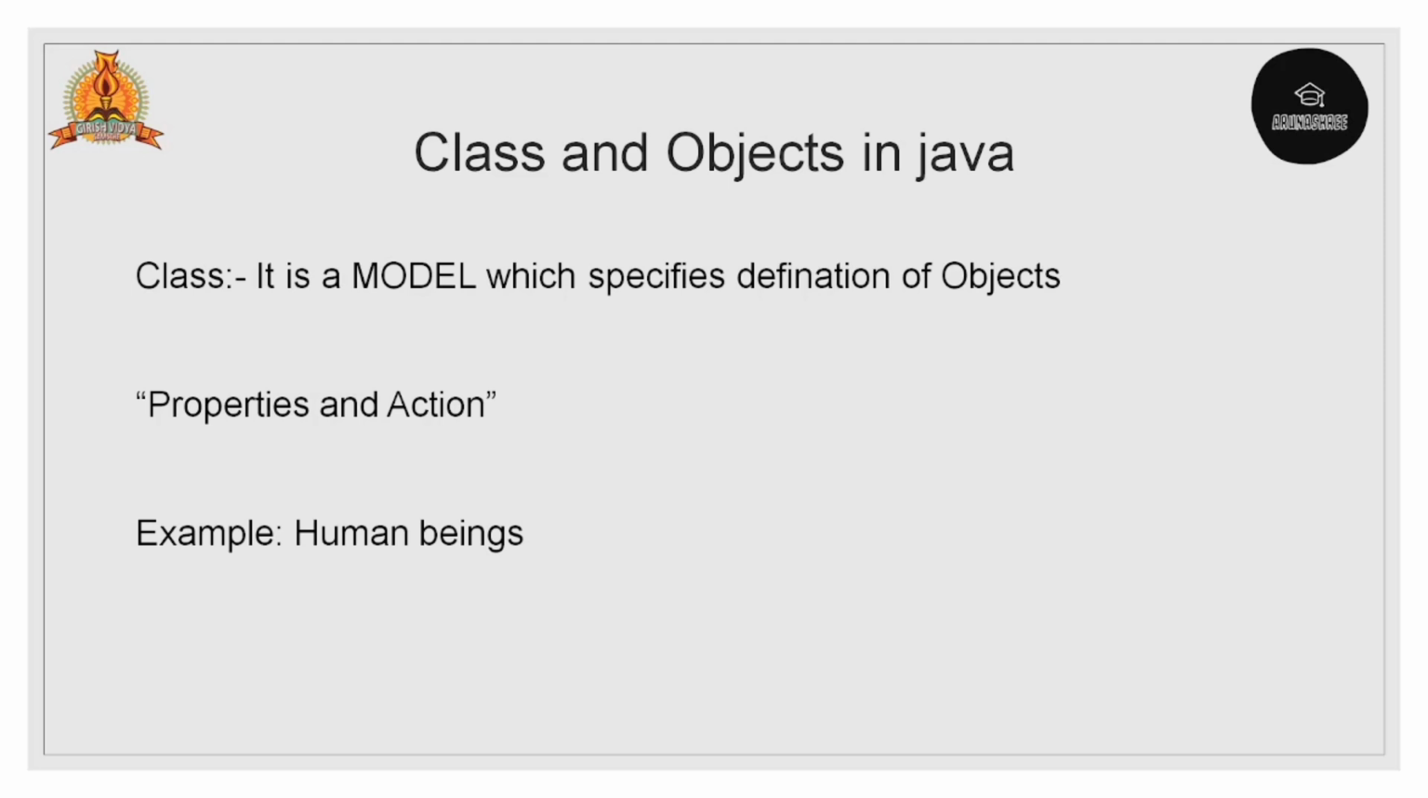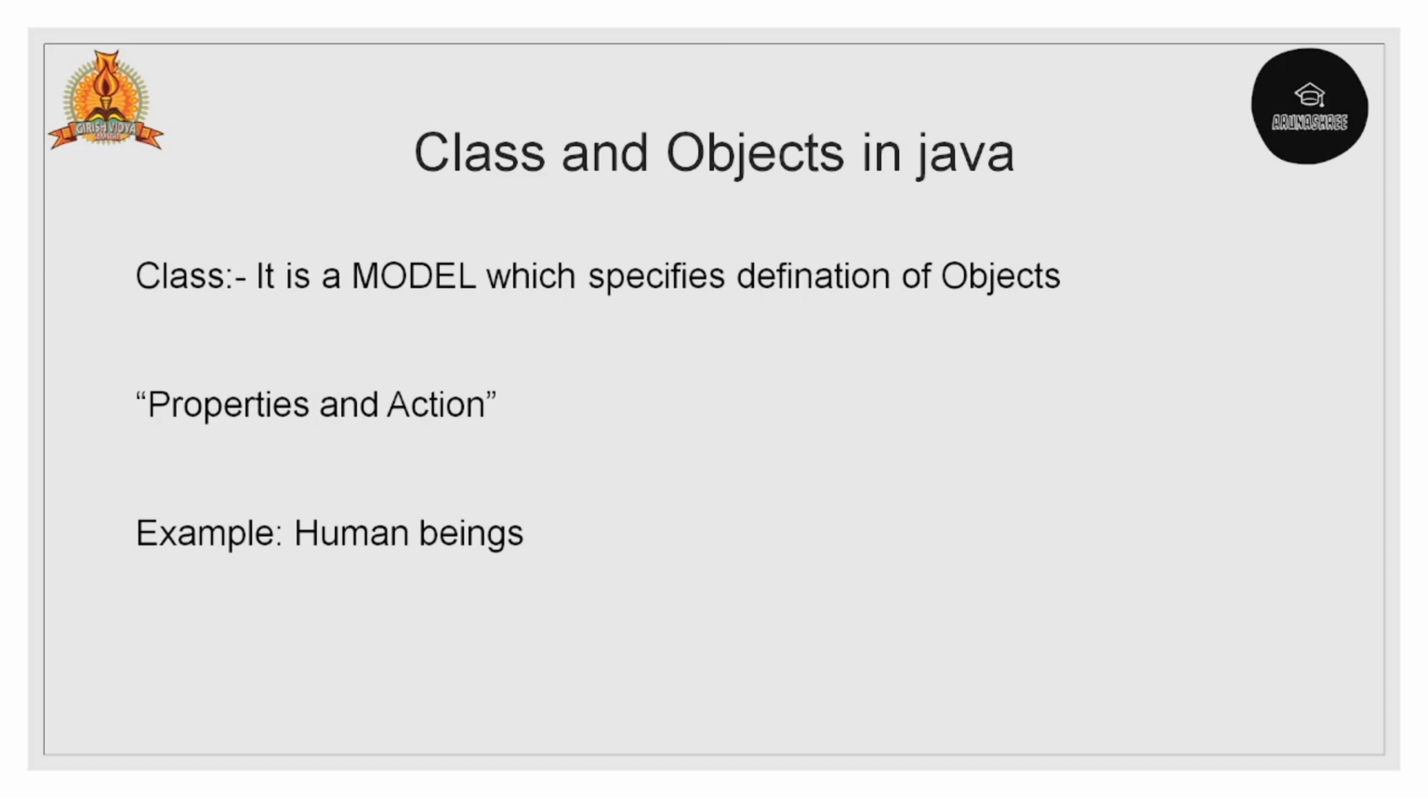So let's discuss how, by using class and object, we can create a program. Mainly, a class is a model. It will specify the definition of an object. It will mainly contain properties and actions.